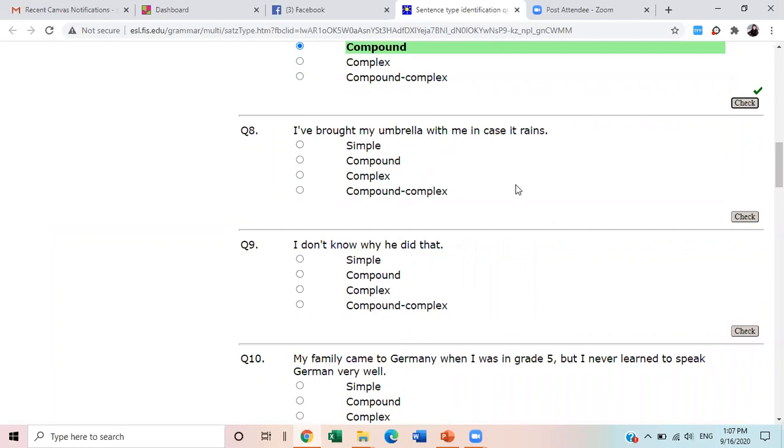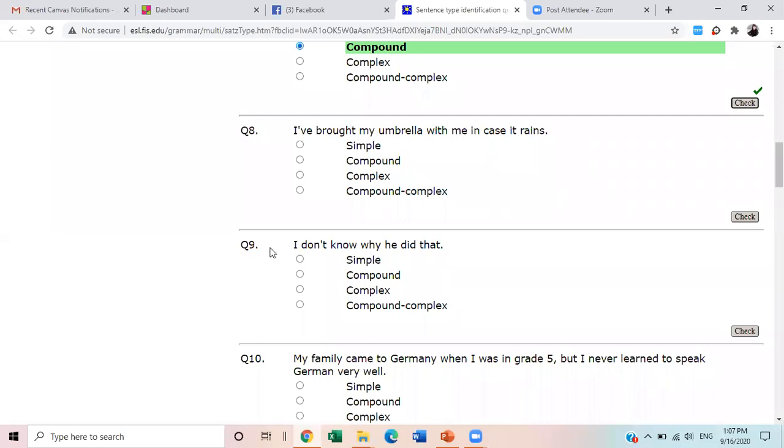I brought my umbrella with me in case it rains. What do you think it is? In case it rains. Complex, ma'am. It is complex. All right. Because of "in case", there is a dependent clause.